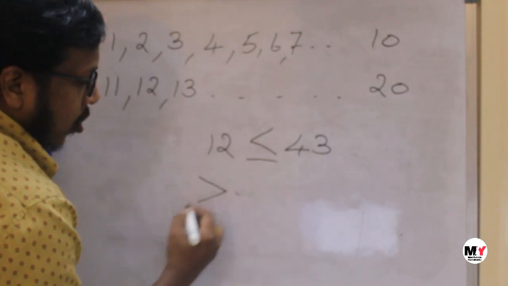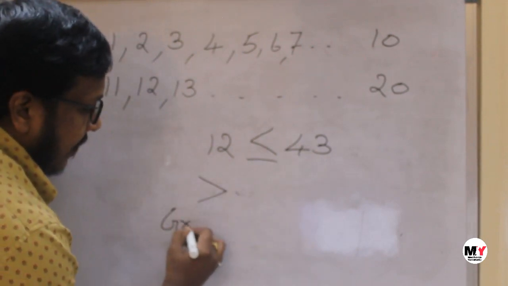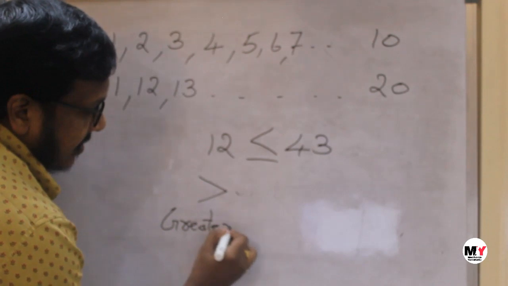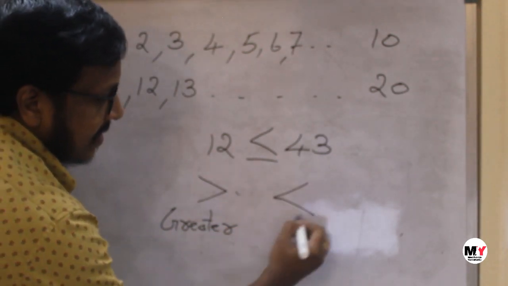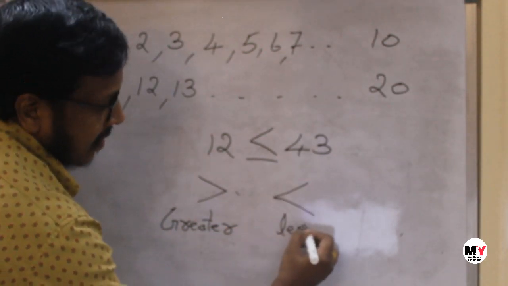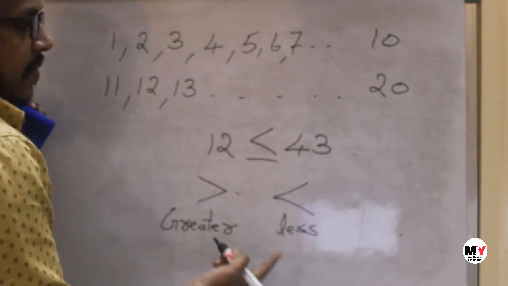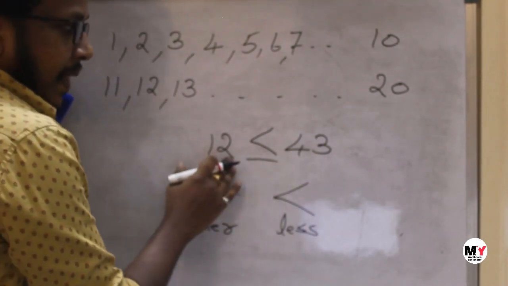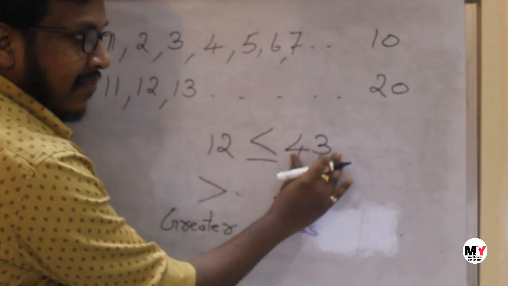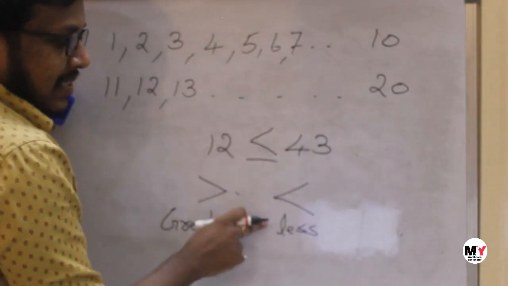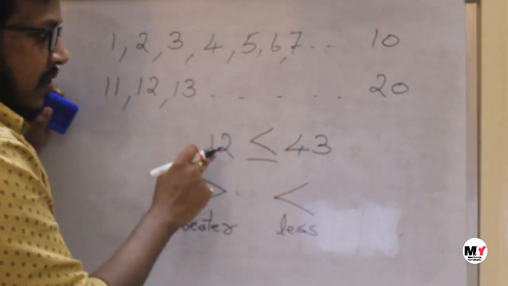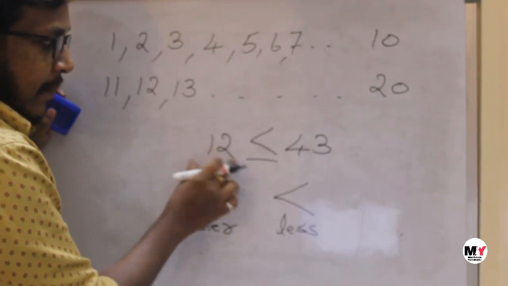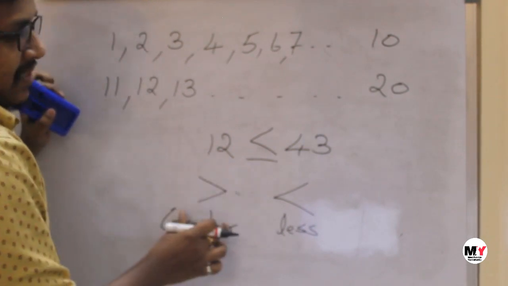This symbol is called the greater than symbol, and this is the less than symbol. If the number on the right hand side is bigger, we use the less than symbol. If the number on the left hand side is bigger, we use the greater than symbol.